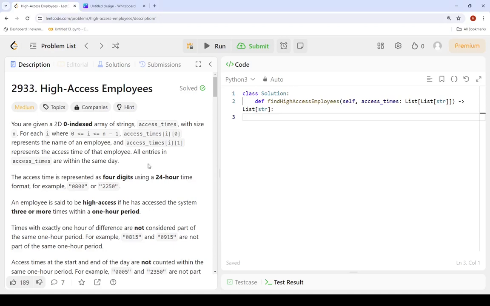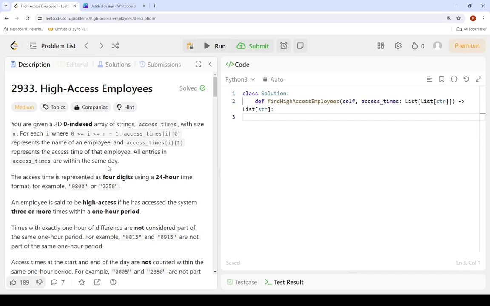Okay, this is LeetCode 2933, High Access Employees. It says you are given a 2D zero-indexed array of strings, access times, with size n, and for each index, the index is greater than or equal to 0 but less than n. The particular access time at that index, the first data in it represents the name of an employee, and the second one represents the access time of that employee. All entries in access times are within the same day.